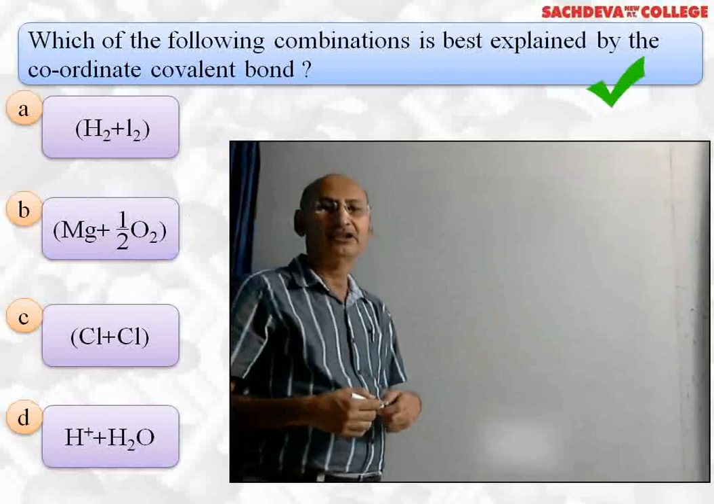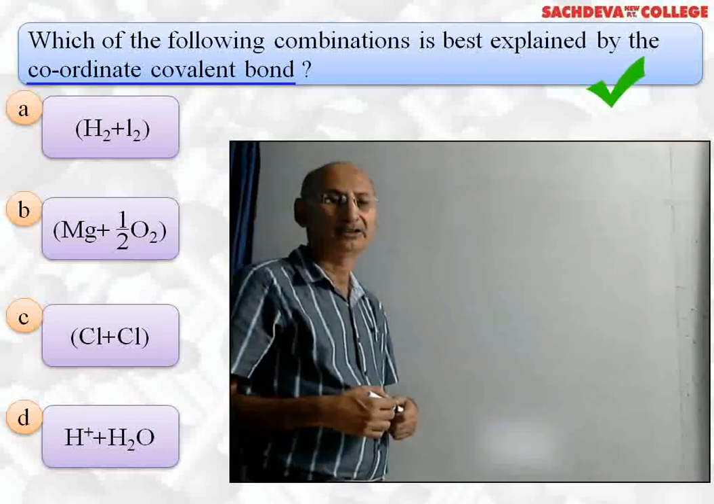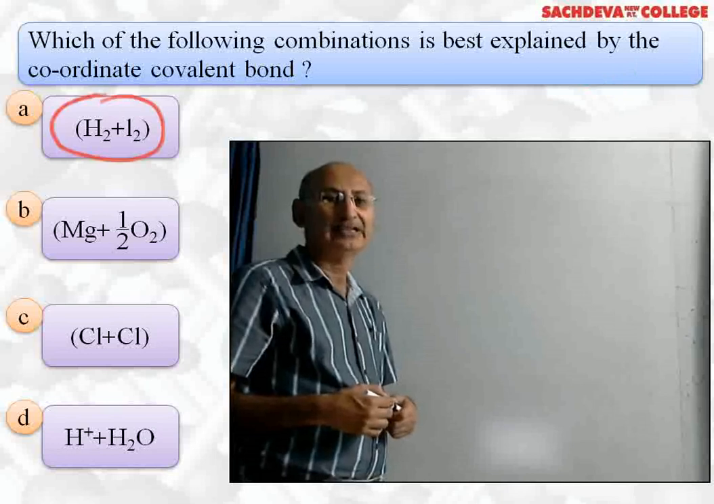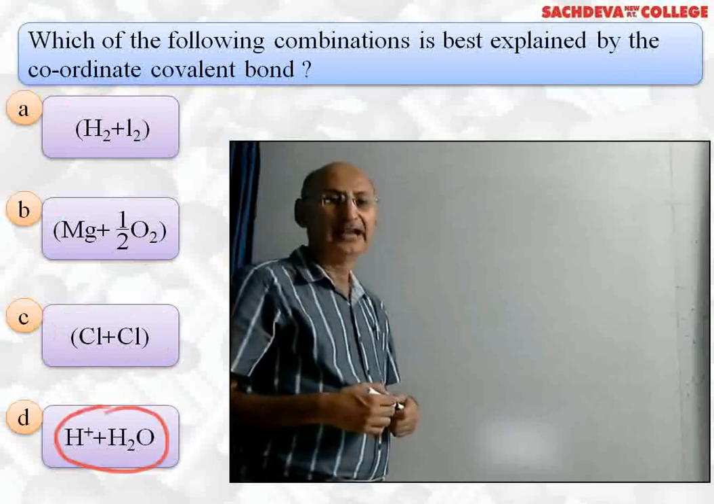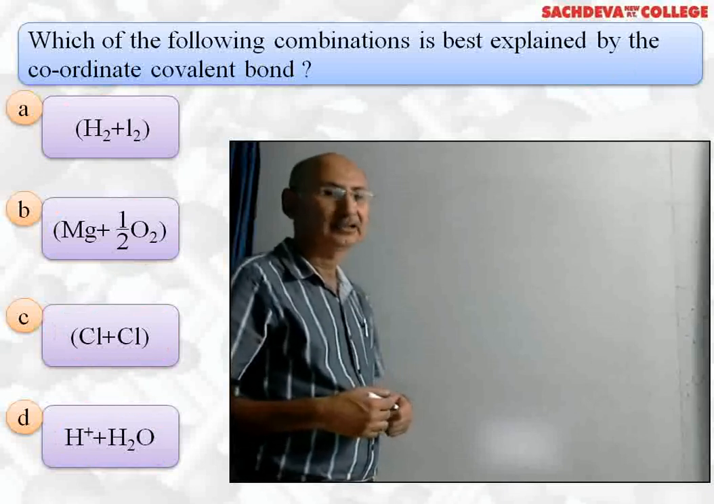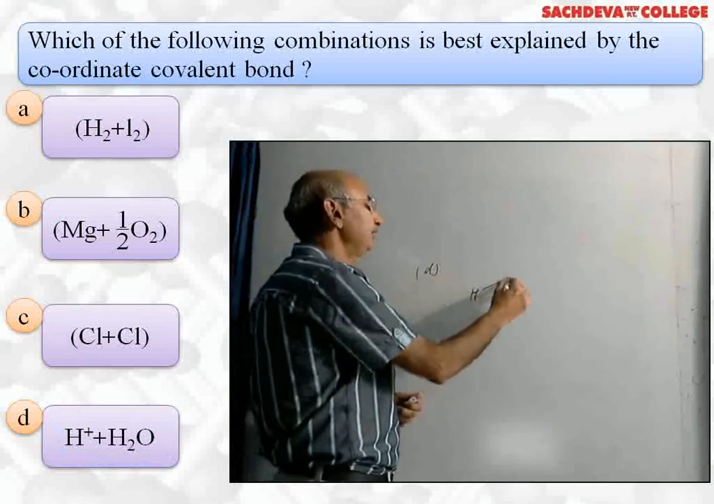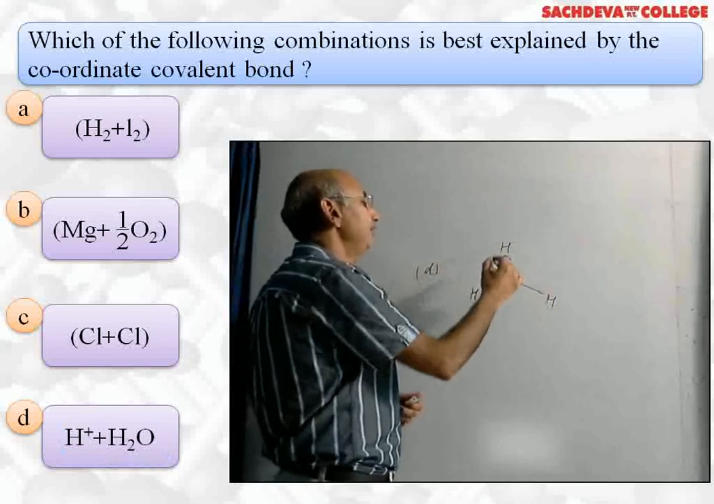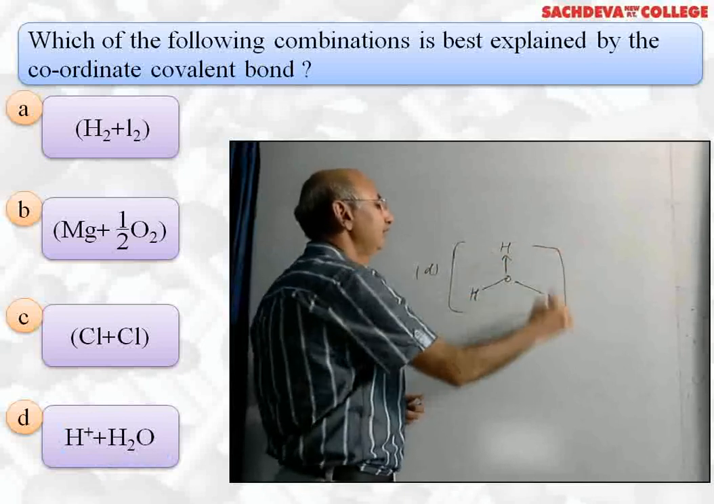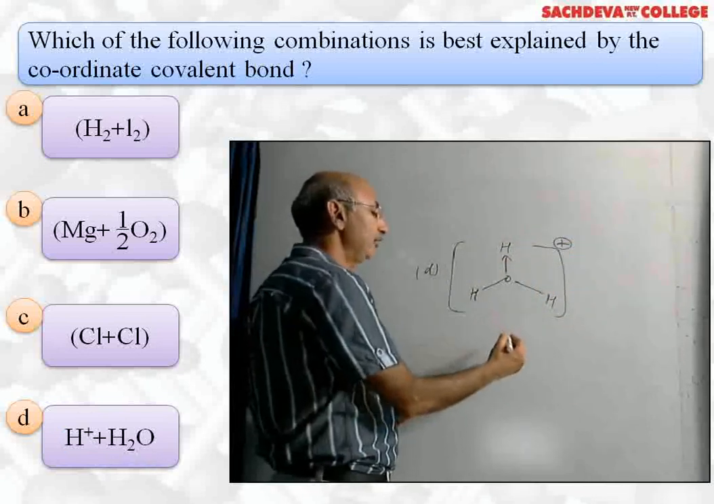Next question, which of the following combinations is best explained by the coordinate covalent bond? First one is H2 plus I2. Second one is Mg plus half O2. Third is Cl plus Cl. D part is H plus and water. The correct answer is D part. Why is this the correct answer? This is a water molecule, and it can form a coordinate bond with H positive ion, resulting in the formation of this compound. So it has a coordinate bond.